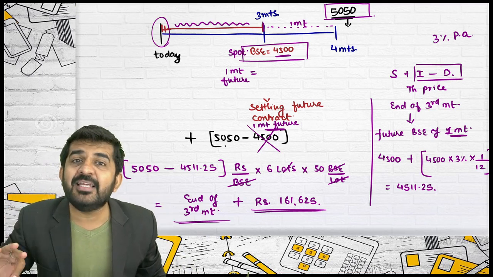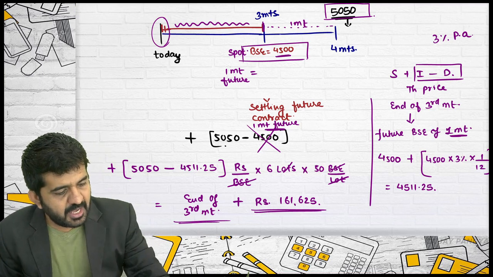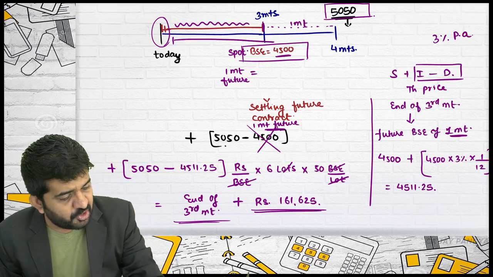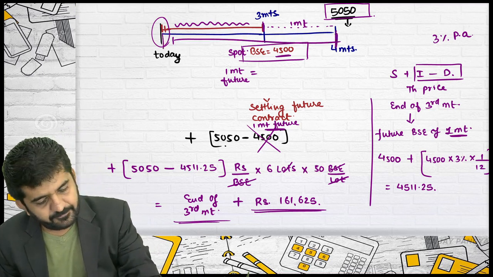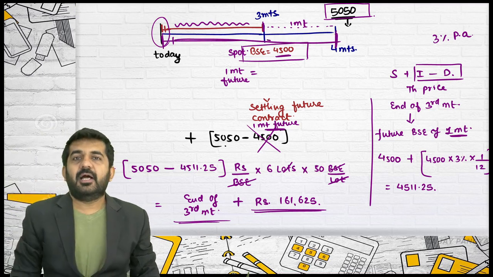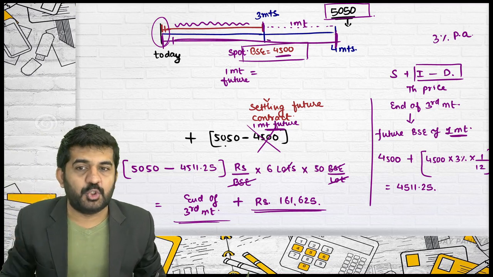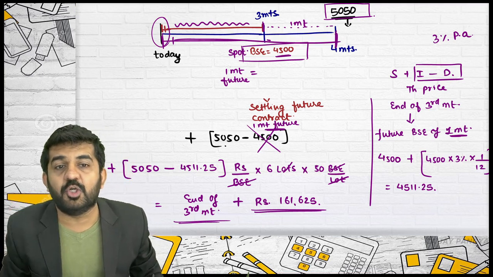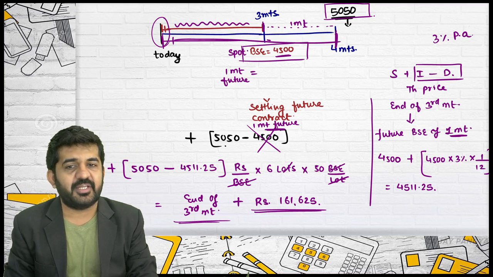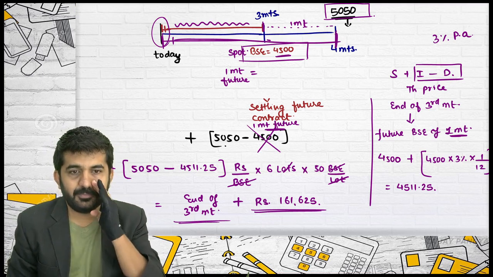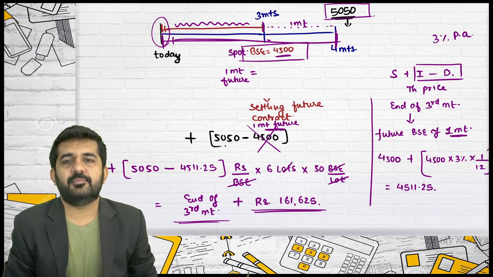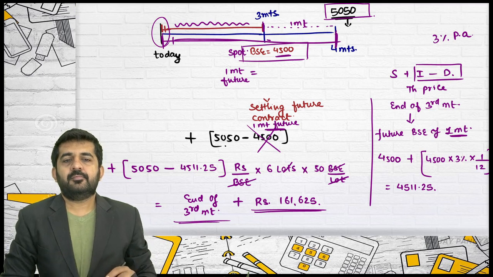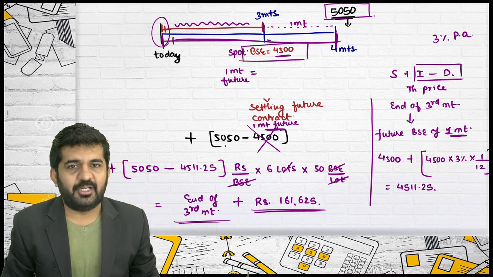But for hedging the risk of 3 months, I am taking a future of 4 months. Let me ask you, why do you think I am taking a future of 4 months if I want to hedge a risk for 3 months? Anyone can tell me? No one? Alright, I'll tell you.